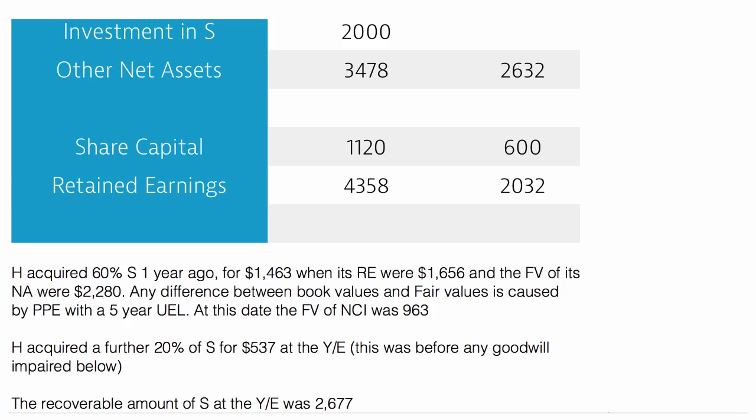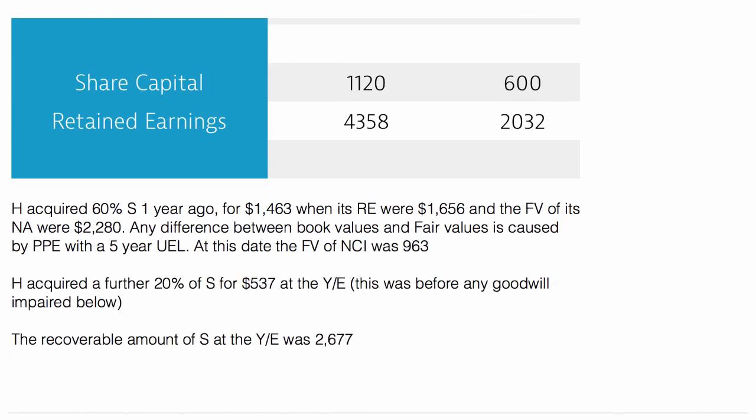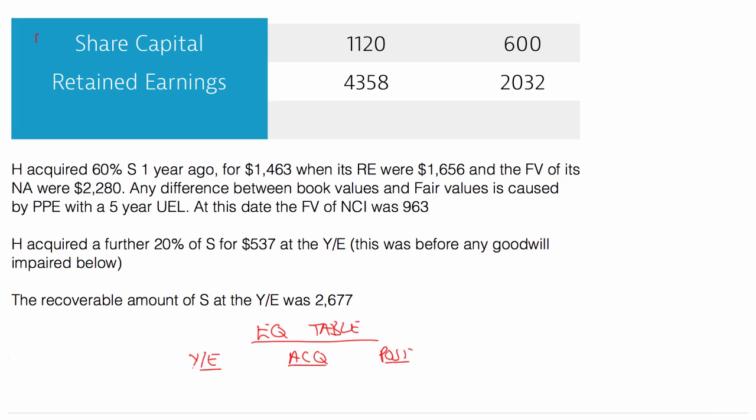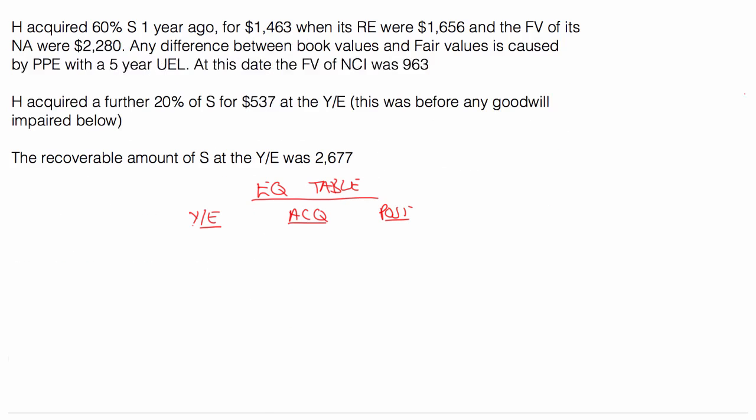Okay, getting a little bit trickier now, but we're just going to do what we always do. So first of all, we're going to kick off, as usual, with this equity table. We'll be getting good at the equity table now, and it'll help us relax a little bit in the exam. So 3 columns: year-end, acquisition, post-acquisition. Take anything that's in equity.